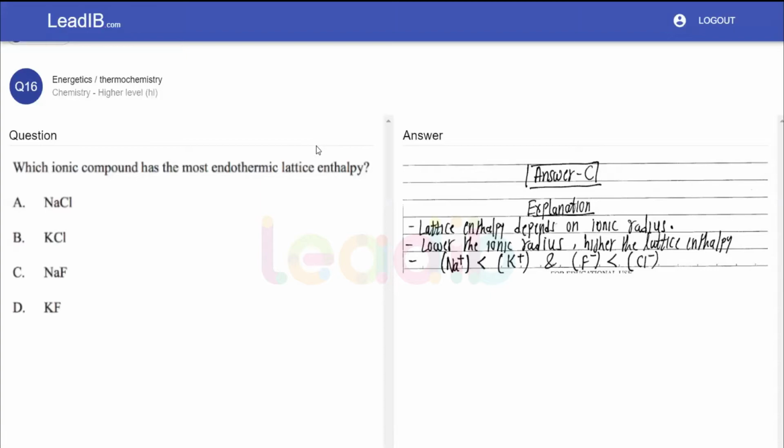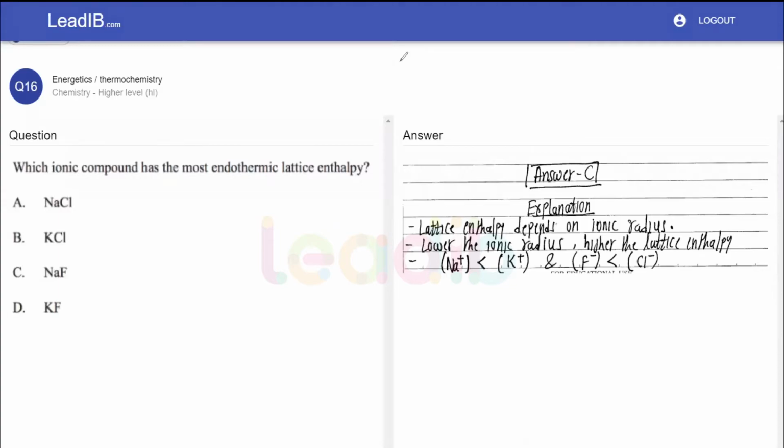So what concept can we apply? The bonds will be stronger when either the charge on those ions, cation and anion, is higher, or the ionic radius of these ions is small. So let's look into it. Very, very simple.